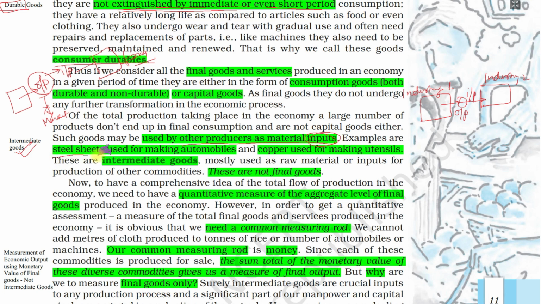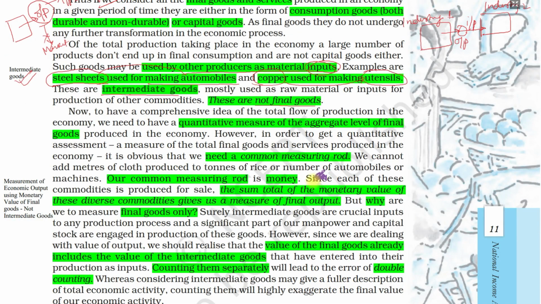Examples are steel sheets used for making automobiles. These steel sheets are produced by one industry or multiple industries, and they are again fed into the automobile industry, which uses steel sheets to make automobiles, vehicles. Copper is processed by one industry, and it is again fed as input to utensil industries, which make utensils out of it. These are called intermediate goods. They are not final goods, and they are not used in the calculation of economic output. We will see why.